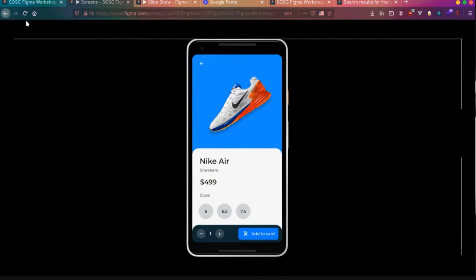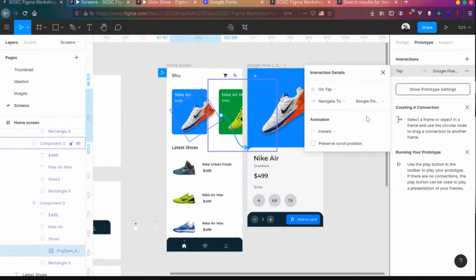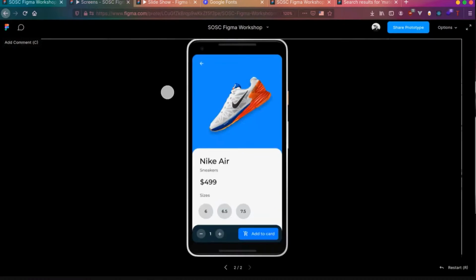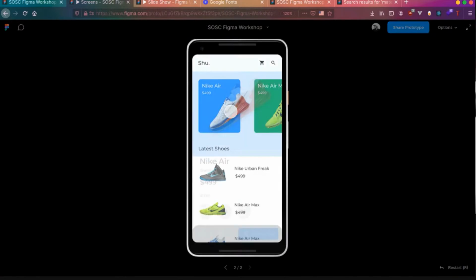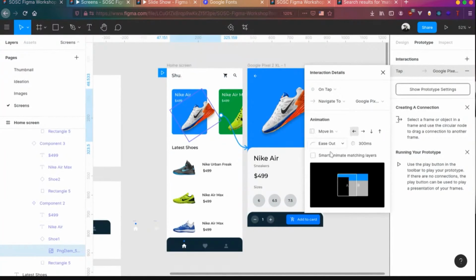It works perfectly well. You can also add animation. So whenever you click on this particular arrow over there, you can see that on tap, navigate to this particular screen. Animation is instant. You can basically add smart animation. I don't think smart animation will work because you need smart object on it. But yeah, you can basically add move in, move out.